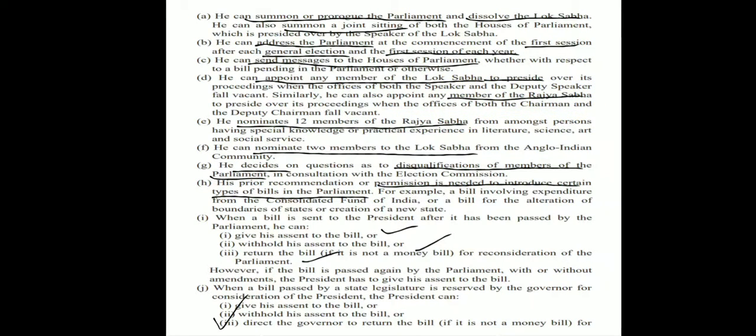Then he nominates 12 members of the Rajya Sabha. He nominates 2 members of the Lok Sabha. Then he decides on the disqualification of the members of the Parliament, however in consultation with the Election Commission. Then his prior recommendation or permission is needed to introduce certain types of bills in the Parliament. One such bill is the Money Bill. Then we see that when a bill is sent to the President, he has 3 options. He can give assent to the bill, withhold his assent, or return the bill. We'll read about it in further detail in this video itself.